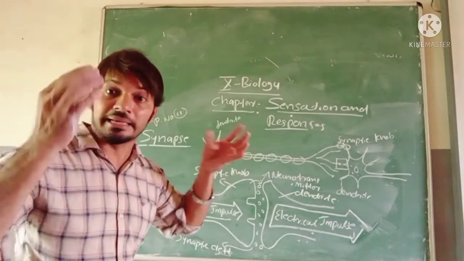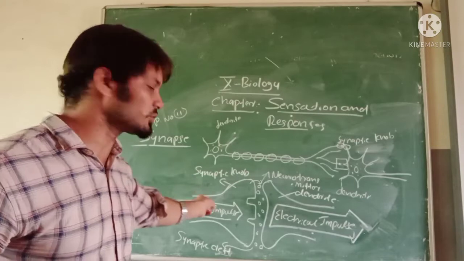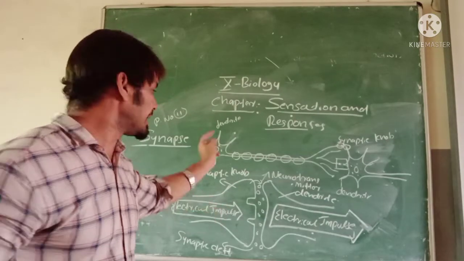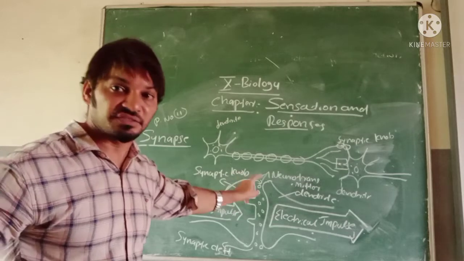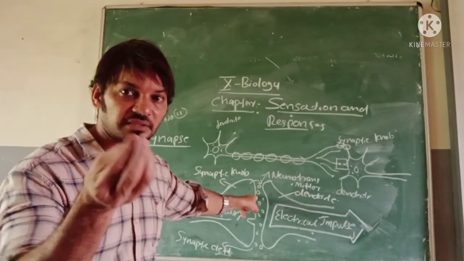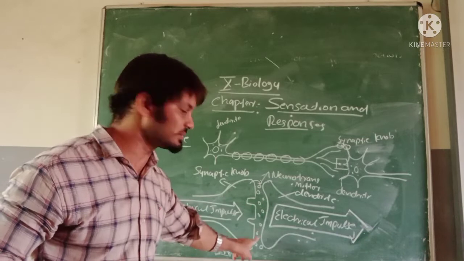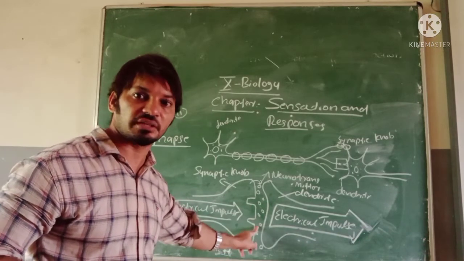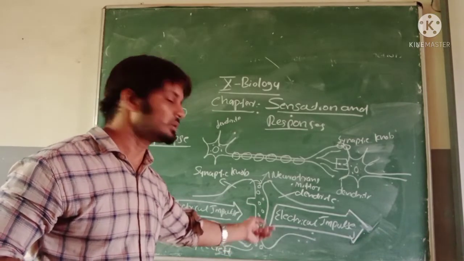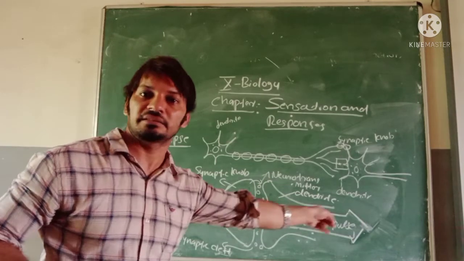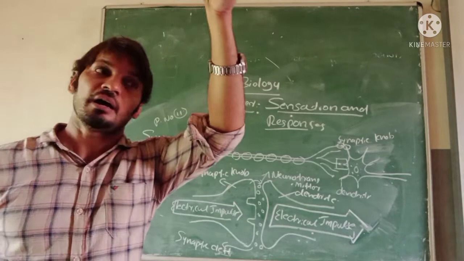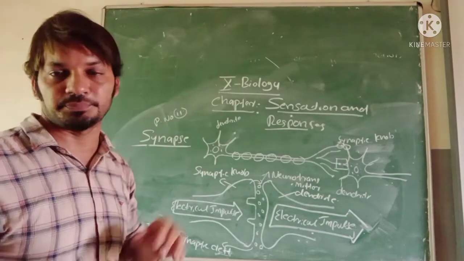Again, electrical impulses are transmitting through the axon, reaching the synaptic knob, and secreting some neurotransmitter outside. This is the neurotransmitter. This neurotransmitter helps the impulse enter the dendrite. Continuing like this, the impulse reaches the brain.